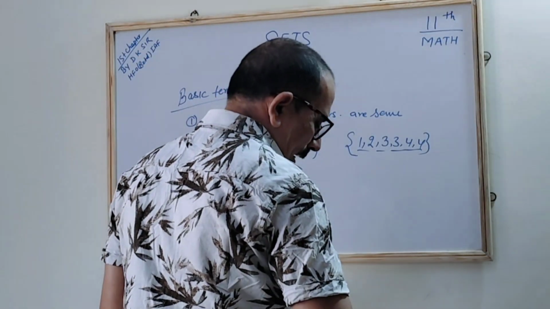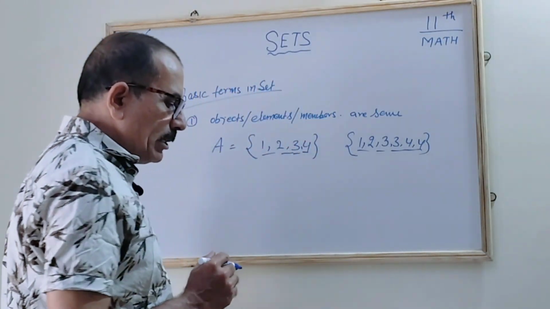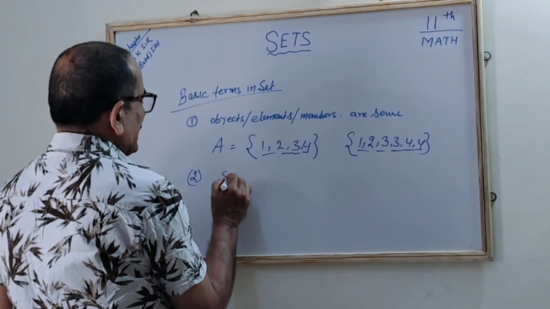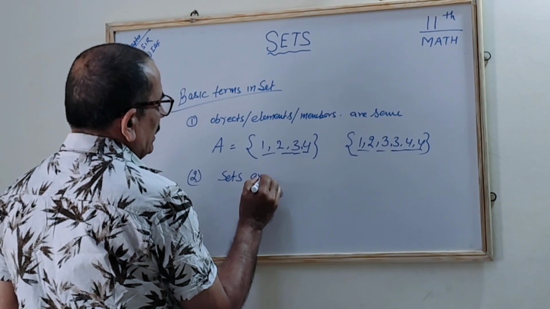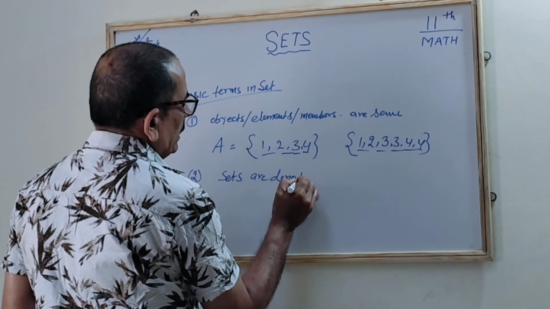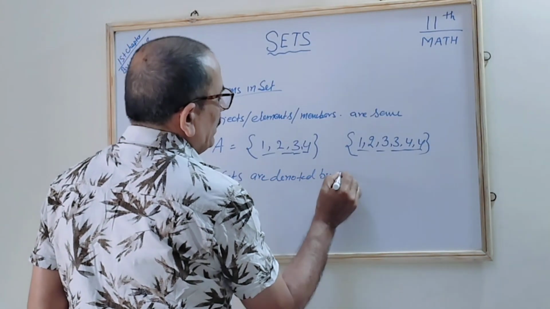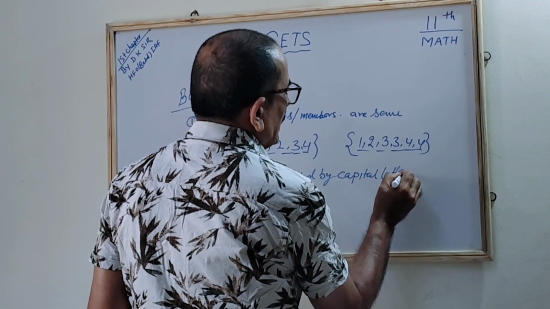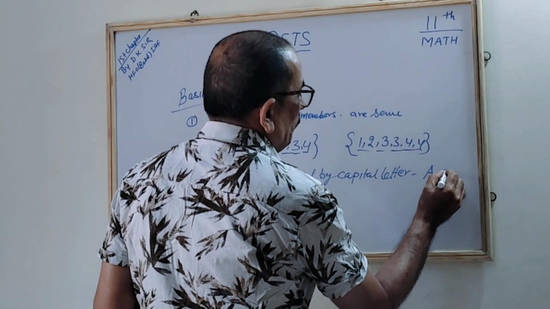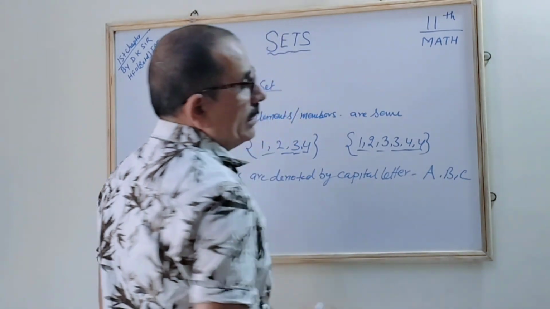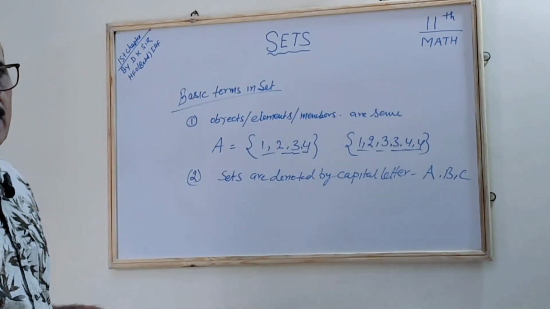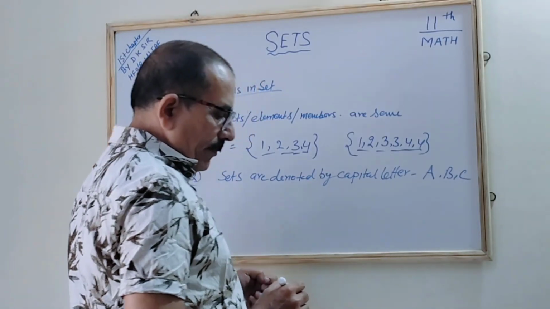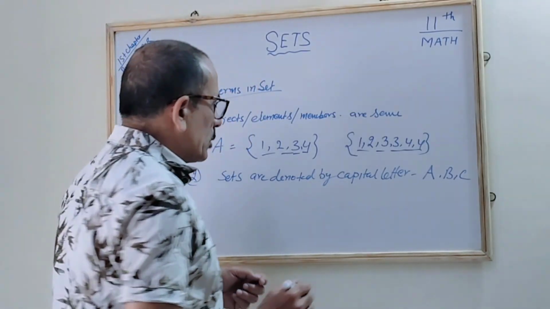The second point we will see: sets are denoted by capital letters. All the sets are like that: A, B, C, like that. They will be denoted by capital letters. Correct? The third point: the elements or members are denoted by small letters.